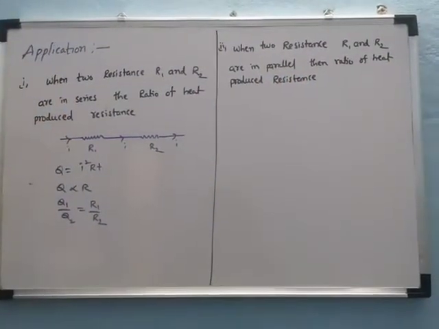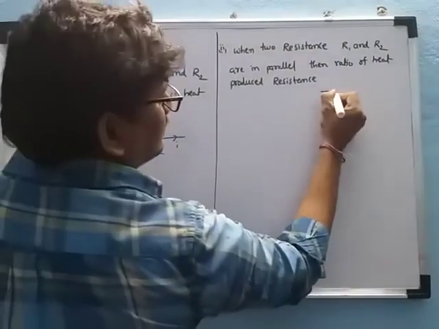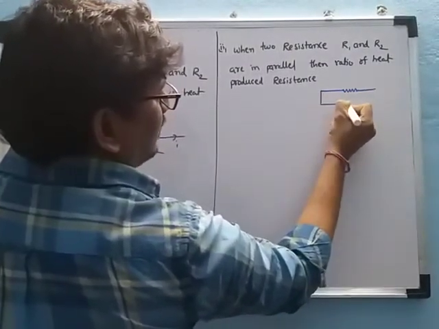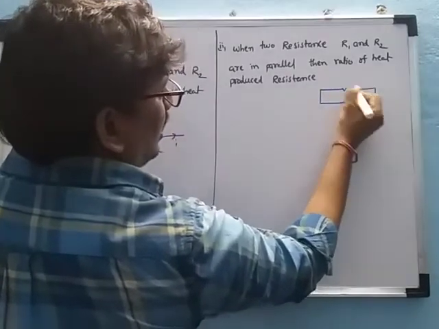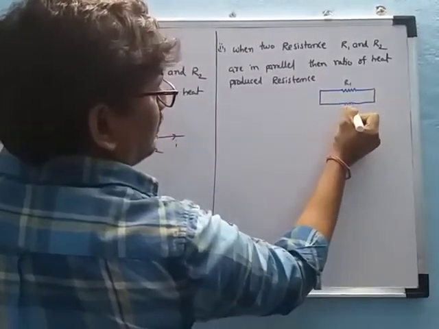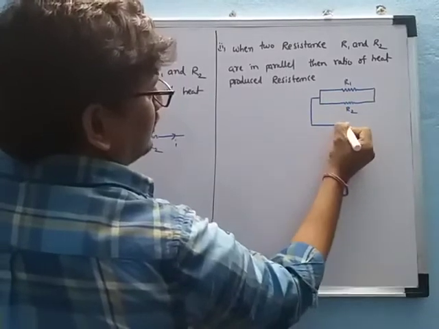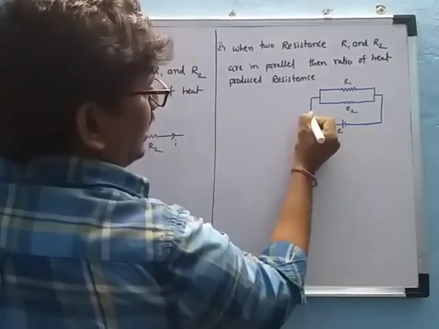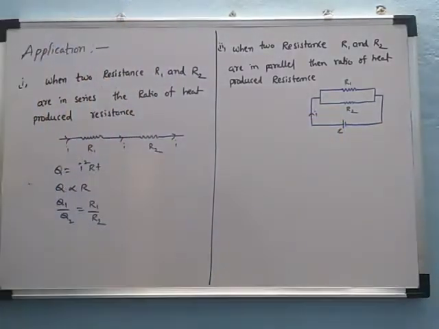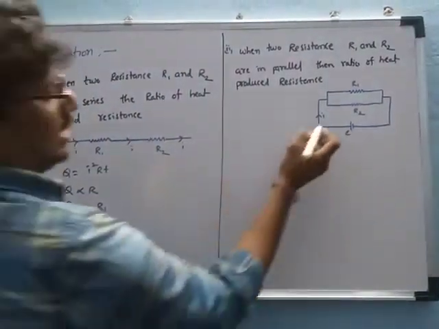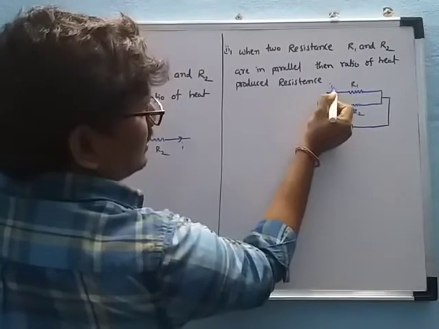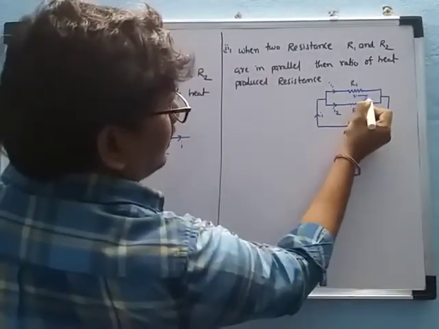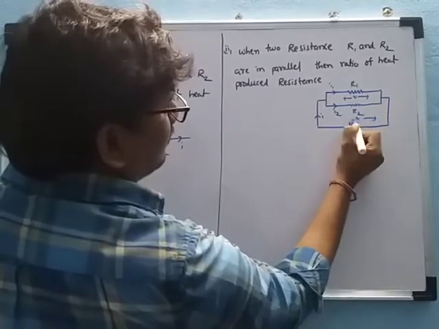Now here, what are the two resistances? This is the first one, and this is the second one. R1 and R2 are connected through a battery of EMF E. Now here, the current will vary. In the first resistance, the current passing is I1. Here is R2, but the potential difference will be the same.